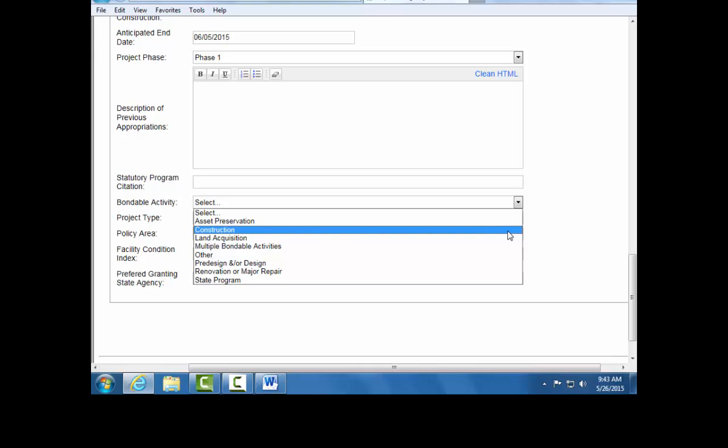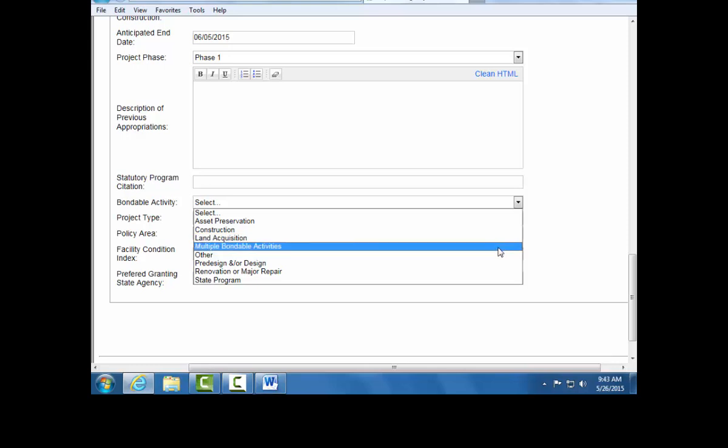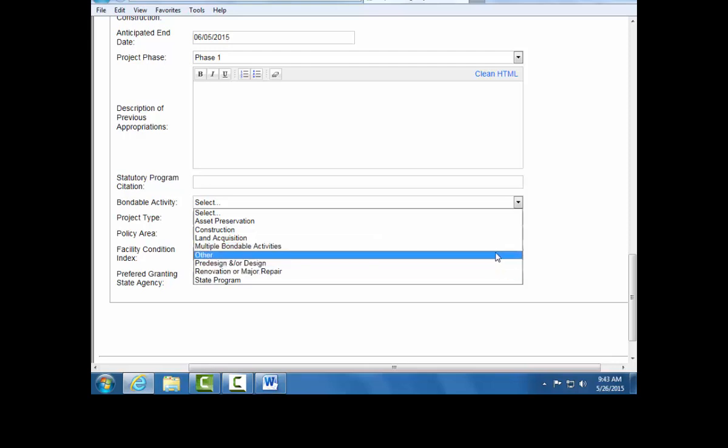Bondable activity for construction is defined in Statute 16B-335, Subdivision 1. The use of funds to acquire land, easements, options, or land with buildings or other improvements is indicated by the land acquisition bondable activity. Use the multiple bondable activities indicator if the request fits into more than one of these bondable activities. Use the other indicator if your request is not covered by these categories listed.